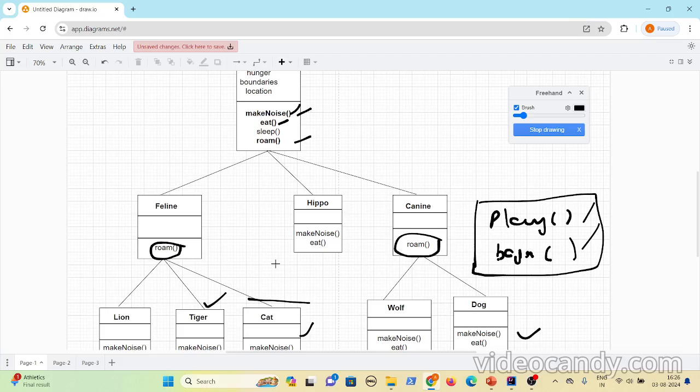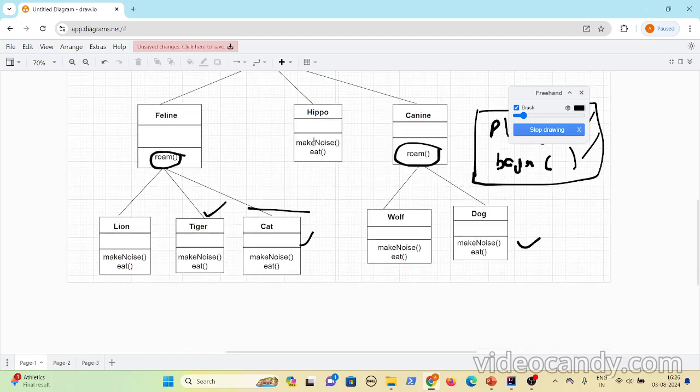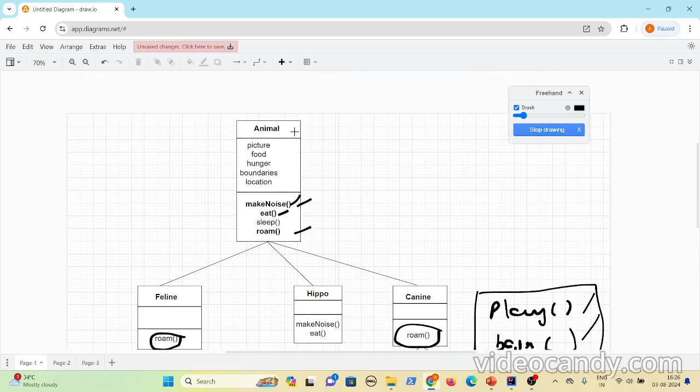But whenever people see that Tiger and Lion have these pet behaviors, they feel awkward, because Lion and Tiger are never pet animals; they are wild animals. So you cannot put the play-with-human-beings and be-friendly-with-human-beings behaviors in the superclass, because if you put them in the superclass, they will be inherited by all the animals, but we do not want all animals to inherit those behaviors. We want only specific animals to inherit them, like Cat and Dog. Now we understood that you should not put a default implementation here.